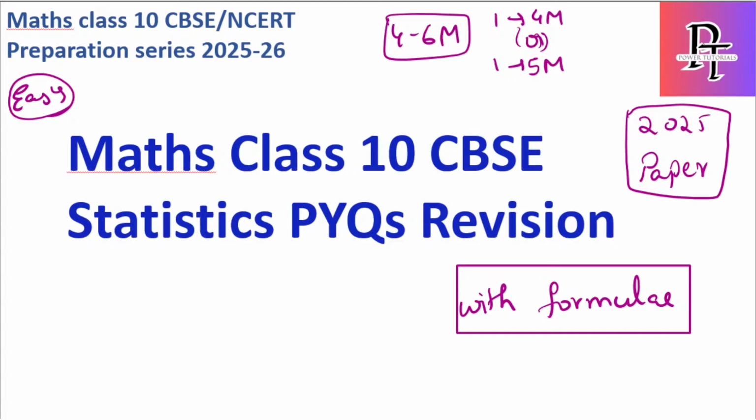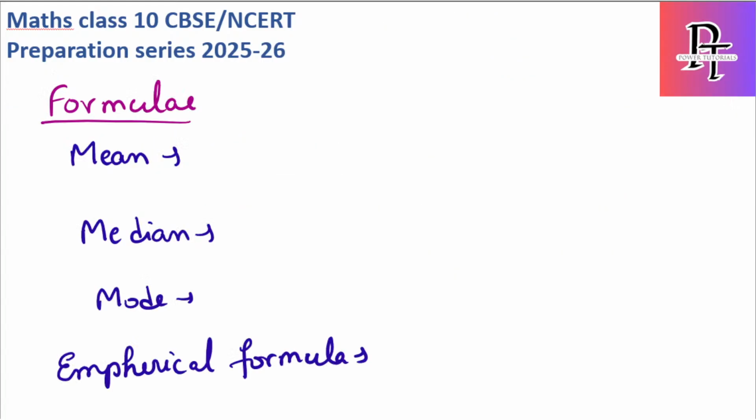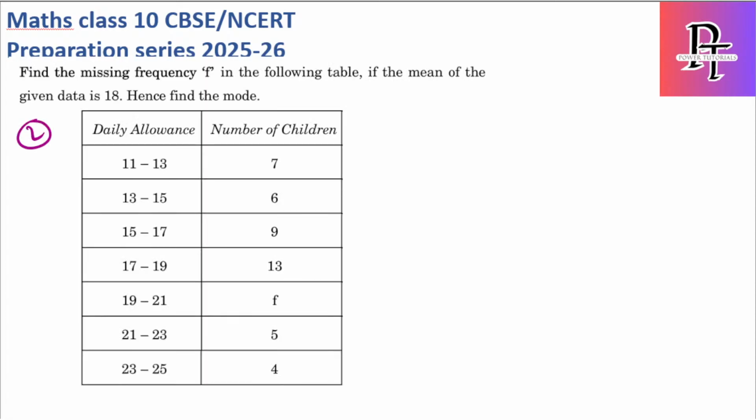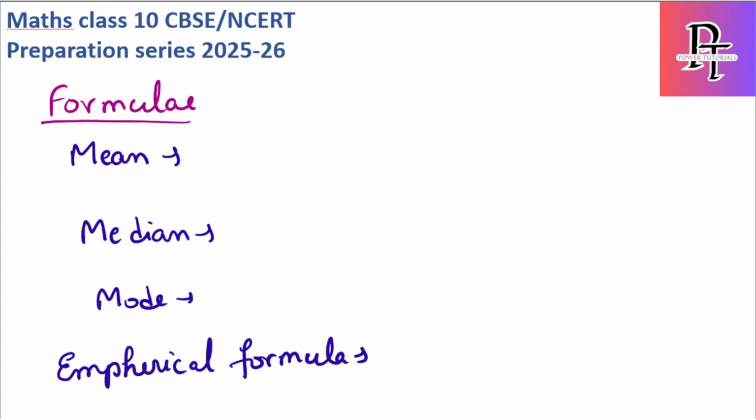So let's cover those formulas first. I have a total of 4 formulas: mean, median and mode, and then one empirical formula, and then we are going to cover the 8 PYQs which I have planned in this video. I will try at least 6 questions, and based upon the audience, I will try to cover the 8th question as well. So let's start with the formulas first.